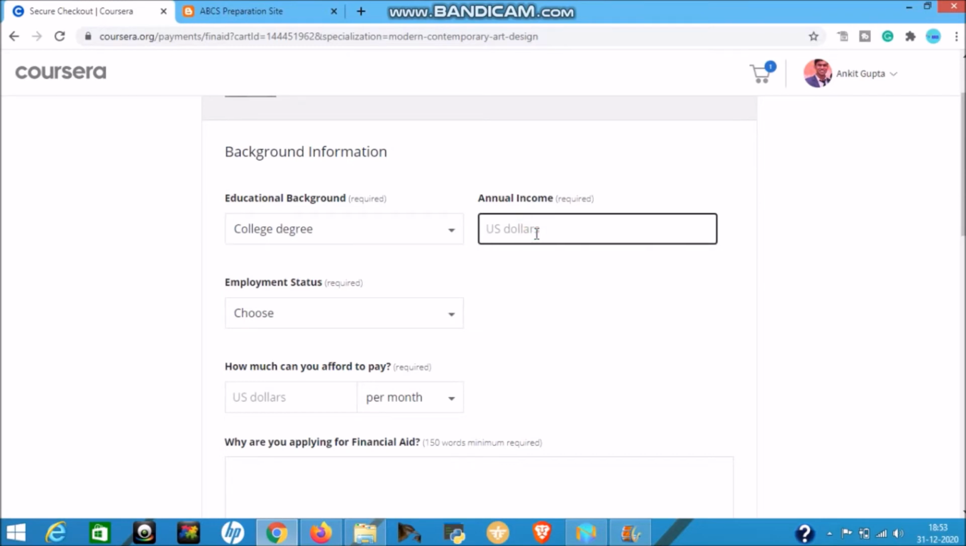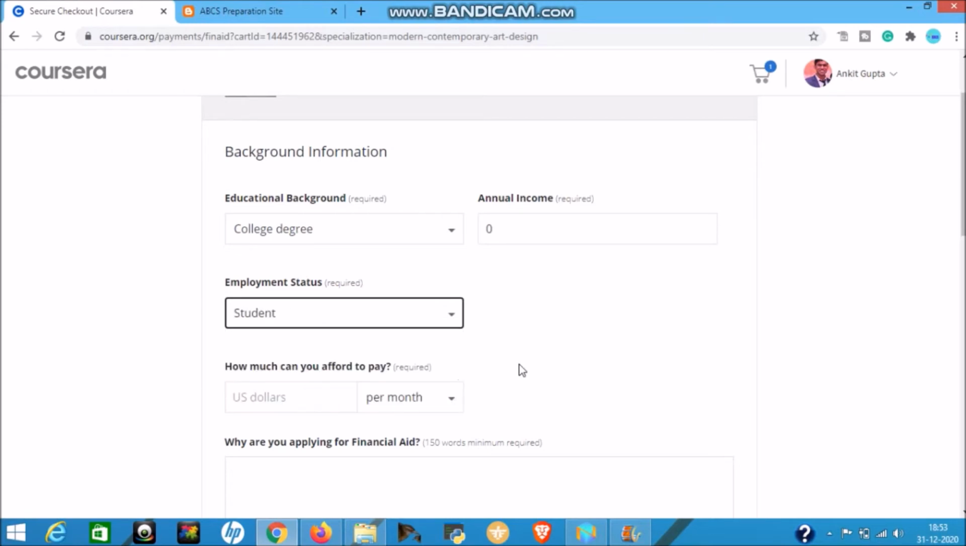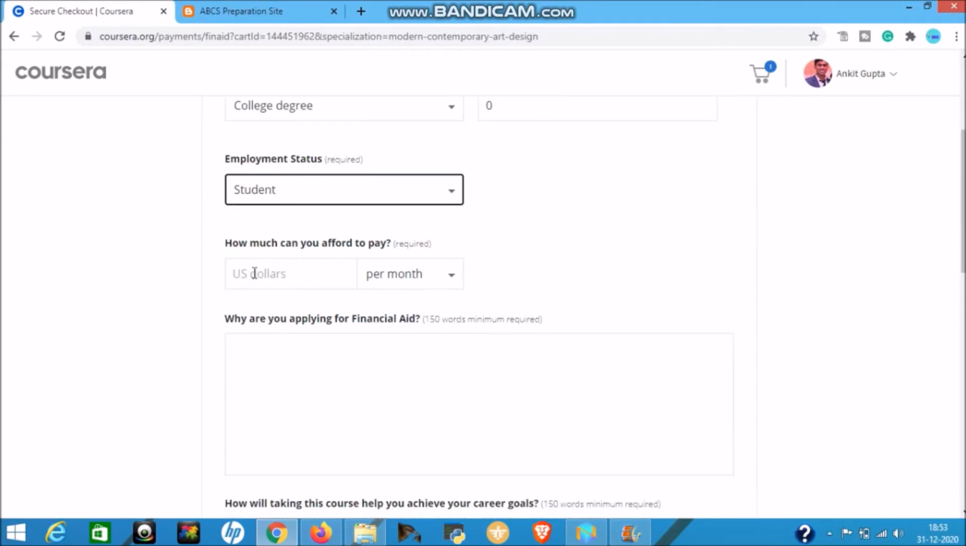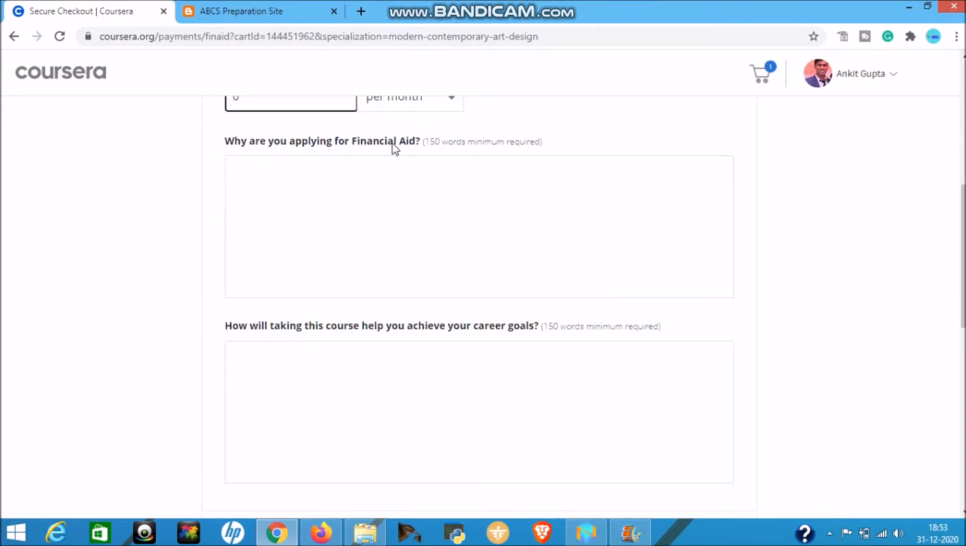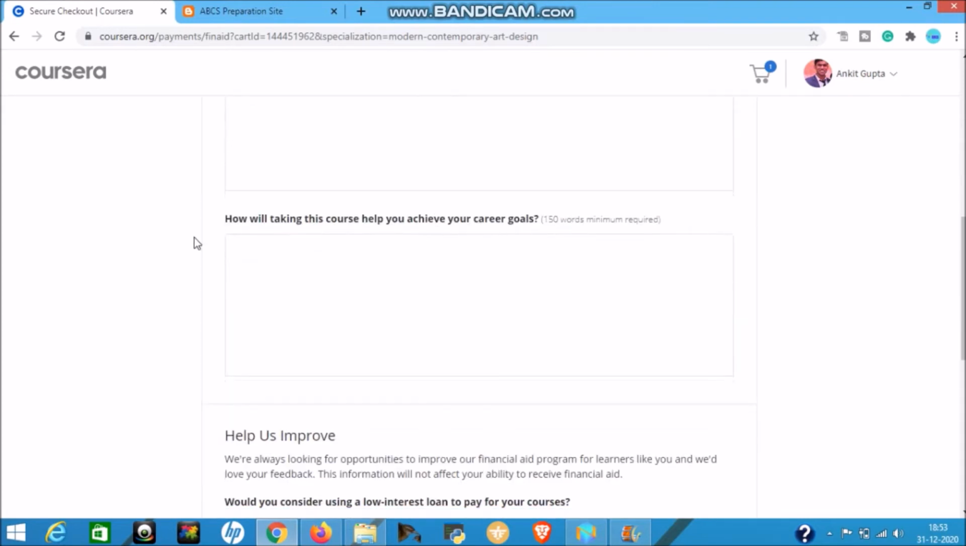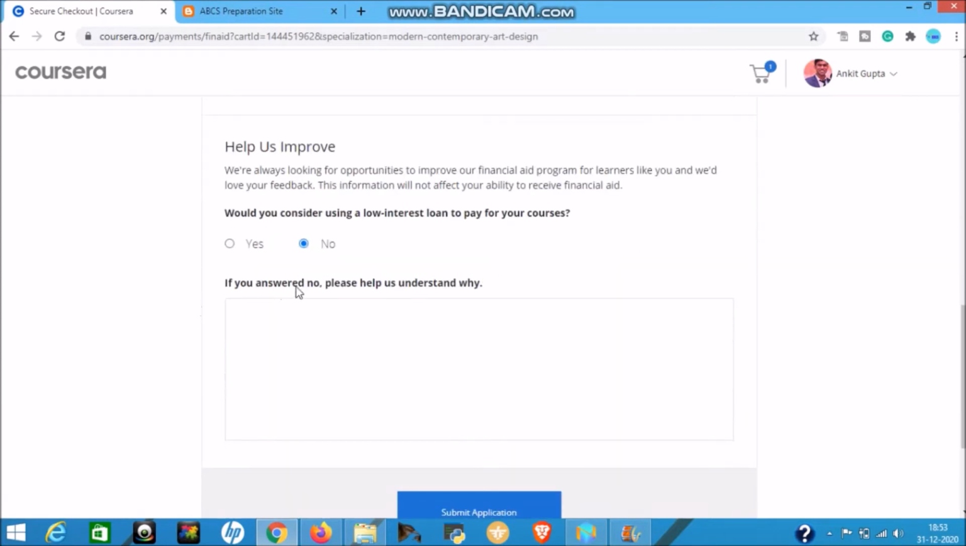Then put your annual income as 0. Then employment status, unemployed or student, that's based on you. Click on student. How much can you afford to pay? Put 0. And these are the main questions: why are you applying for financial aid, and the next question is how will taking this course help you achieve your career goal, and the last question is if you answer no, please help us understand why.